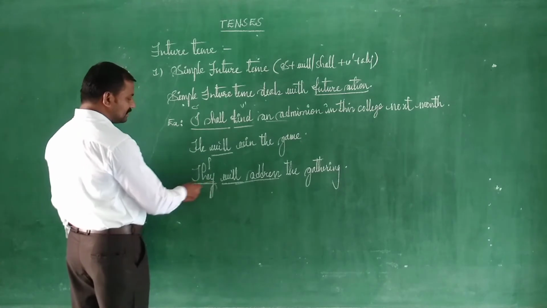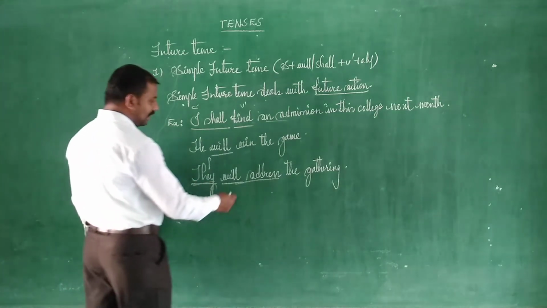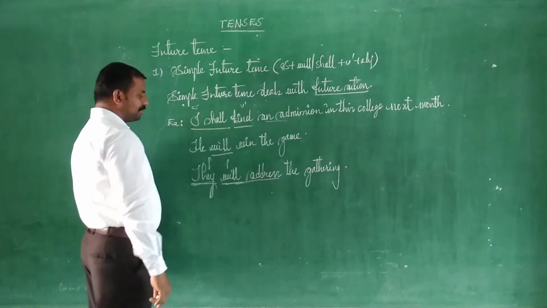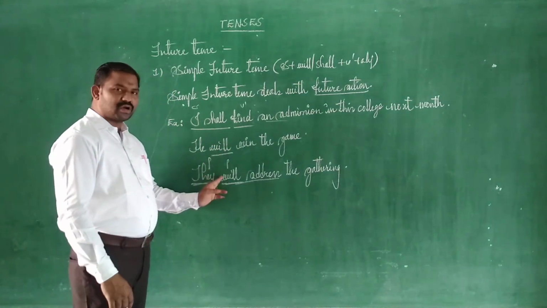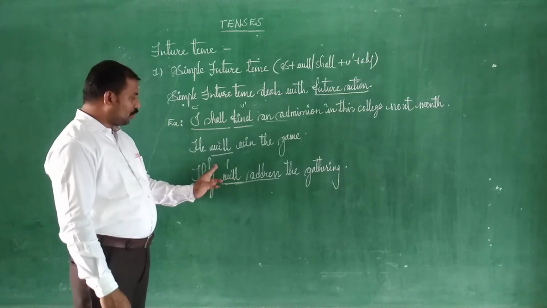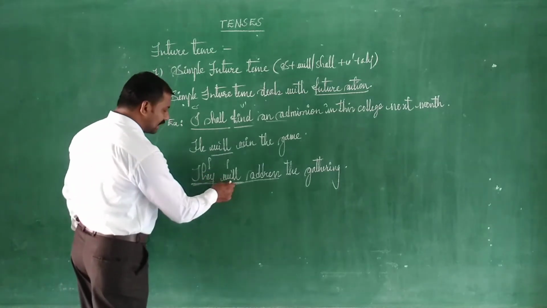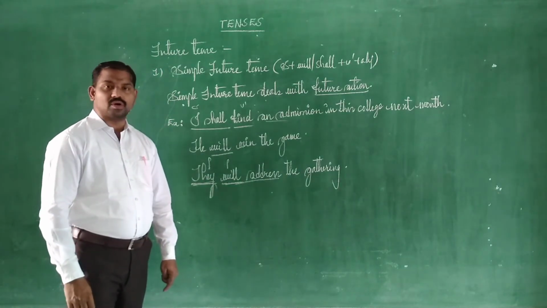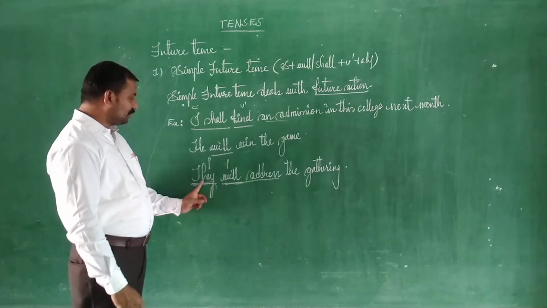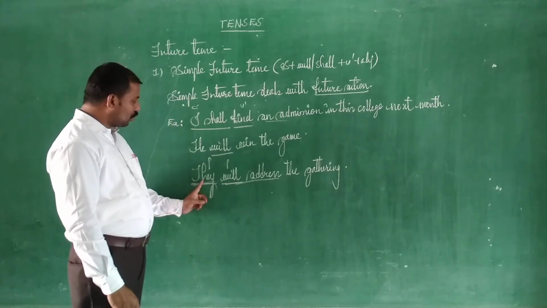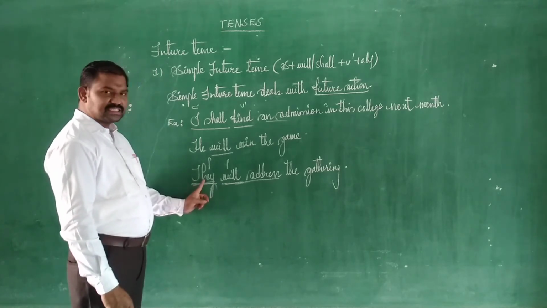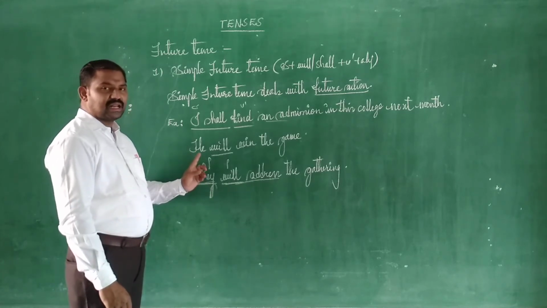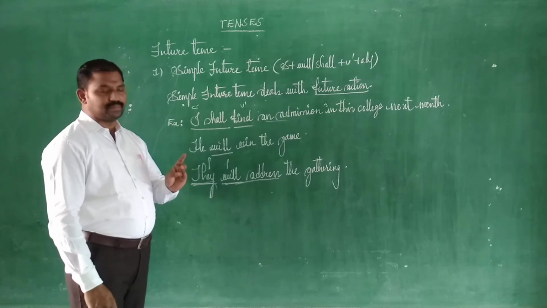Right. Now the subject we have written there is plural, and thus we have used will. Generally, will or shall usages we come across in simple future tense, whereas will is generally used for plural subjects. Please make a note of it here. Will is generally used for plural subjects like they, and the second important thing is for the other persons like the second person and the third person.